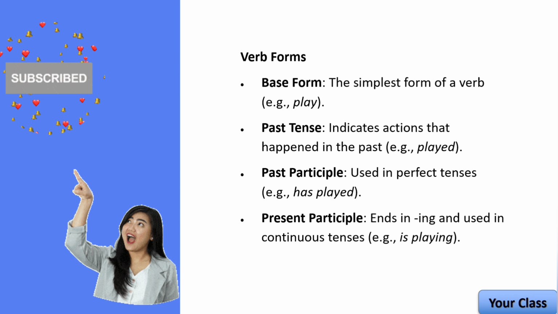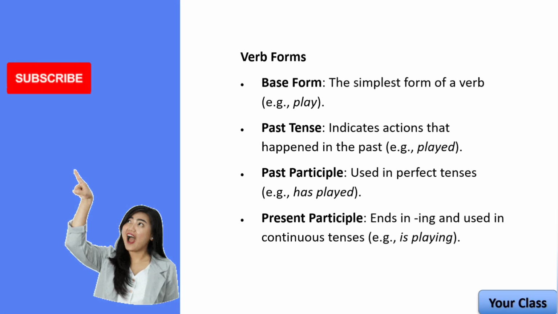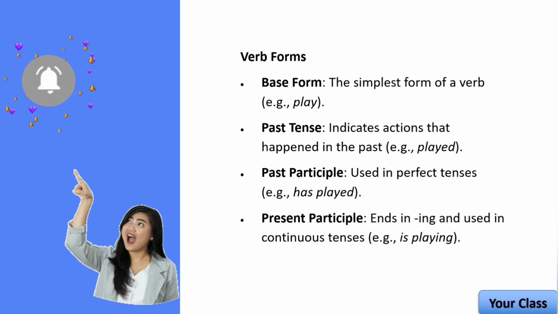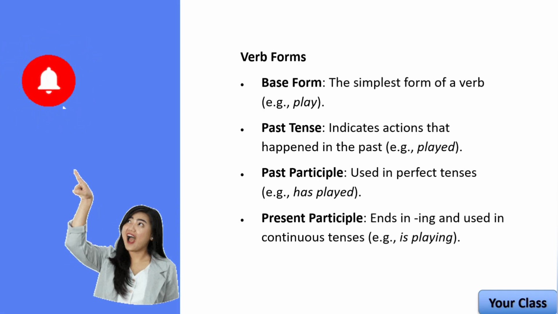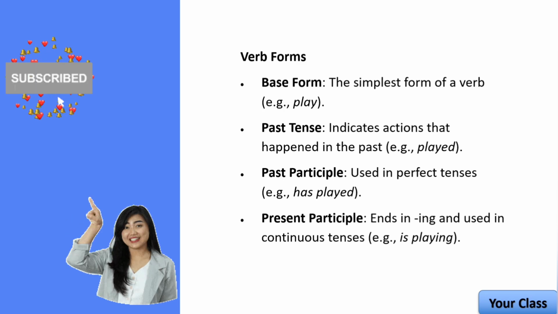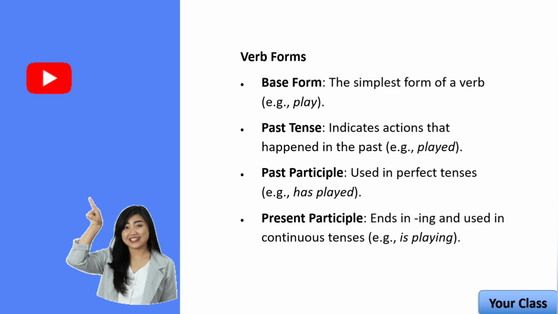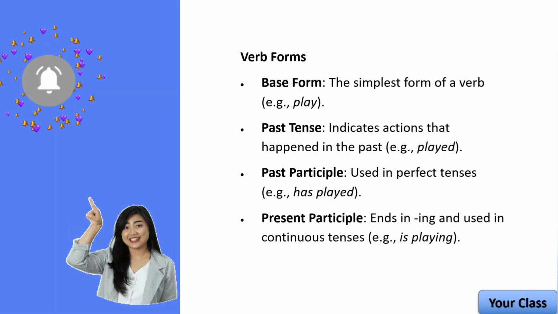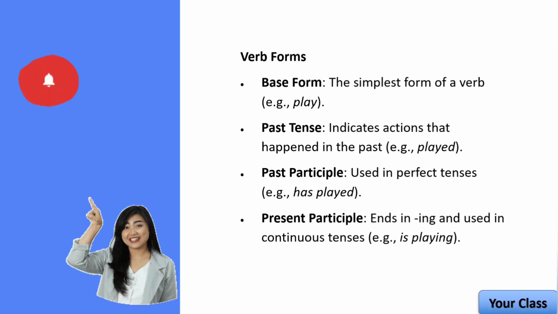Next, present participle. The present participle ends in -ing and is used in continuous or progressive tenses to show actions that are ongoing or happening at the moment. It can also be used as a gerund, a noun form of a verb, or in participle phrases. For example, playing. She is playing soccer right now. Here, playing is in the present continuous tense, showing an ongoing action. Quick recap: base form play, past tense played, past participle played, and present participle playing.